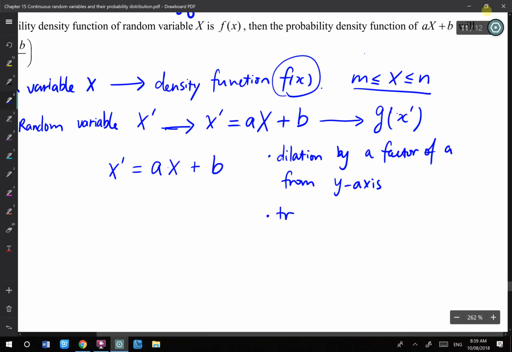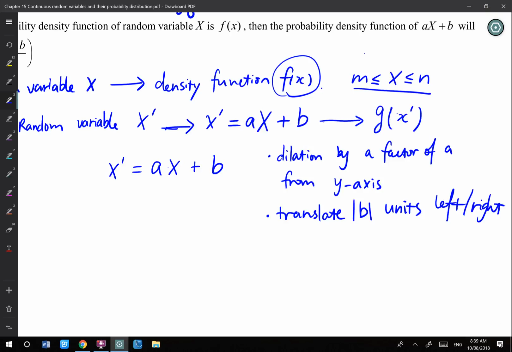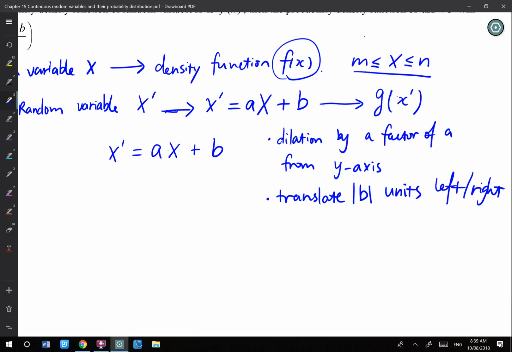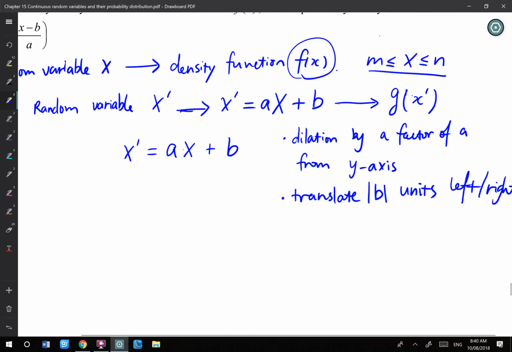And then translate by b units, either to the left or to the right. I don't know whether b is positive or negative, it depends on b. If b is positive, then move to the right. If negative, move to the left. So this is what happens to the new point: the old point times a and then plus b. Dilation by a and then translation by b.